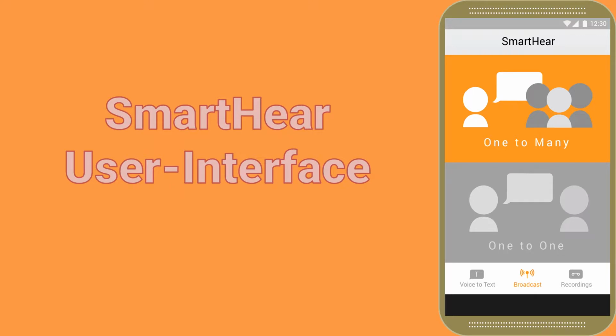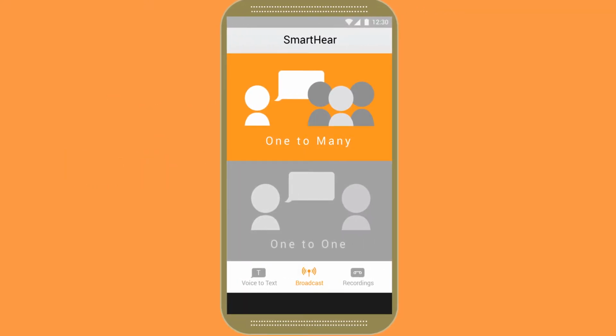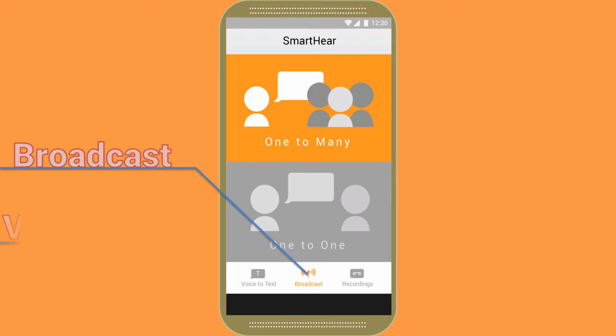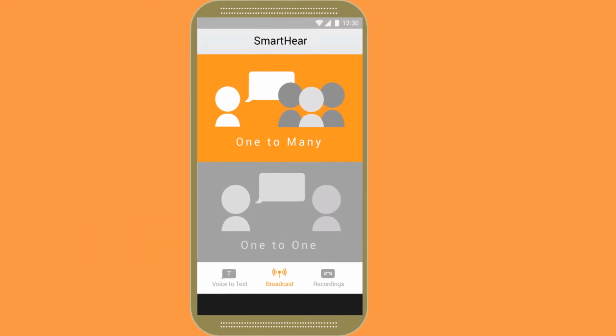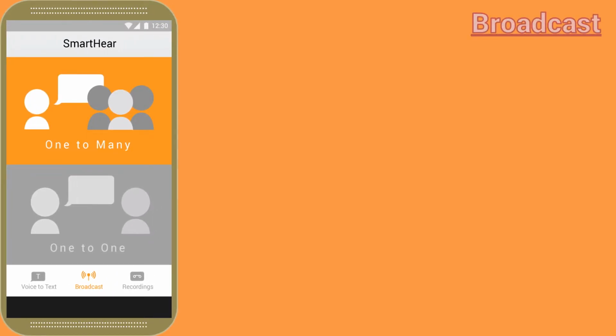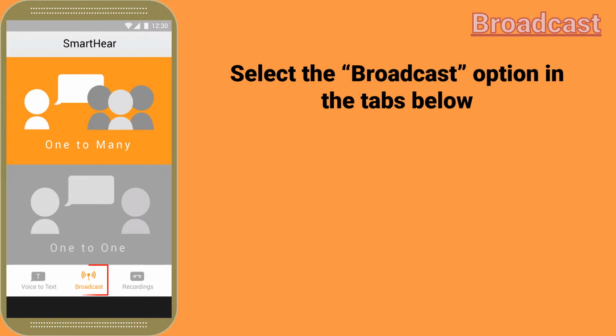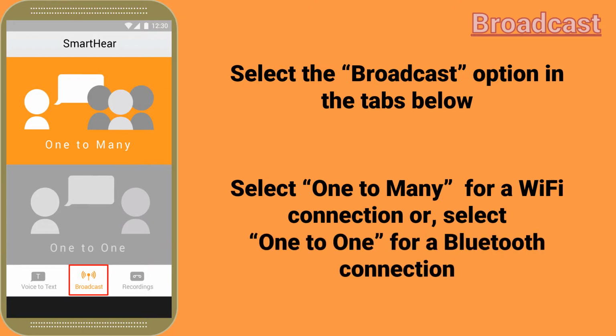Here, the main menu is shown, featuring SmartHear's 3 main functions. These functions are broadcast, voice-to-text, and recordings. For now, let's talk about how to use broadcast. To use broadcast, make sure that you are first on the Broadcast tab. From there, select one-to-many if you would like to join a group broadcast. If not, select one-to-one.